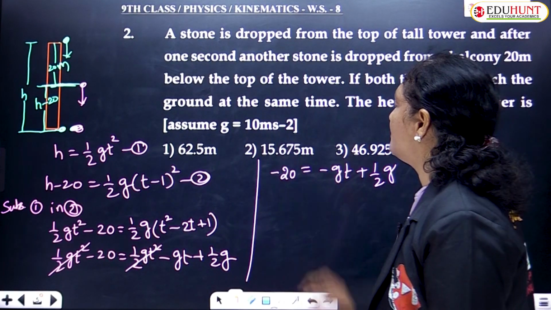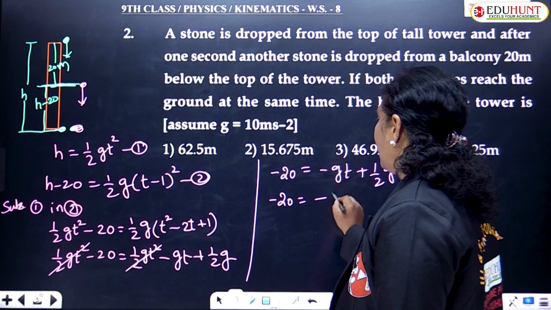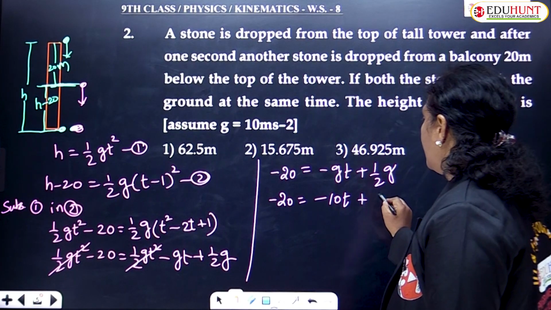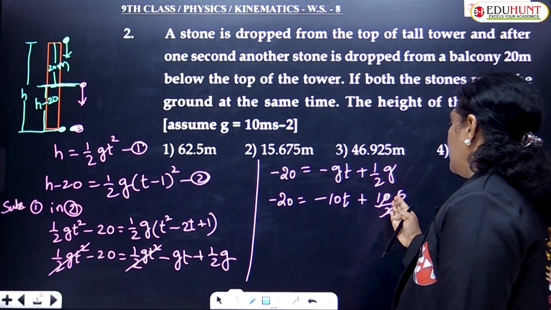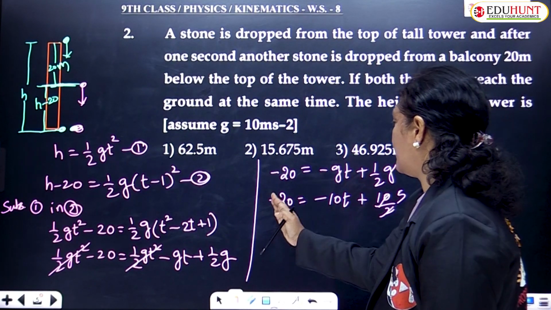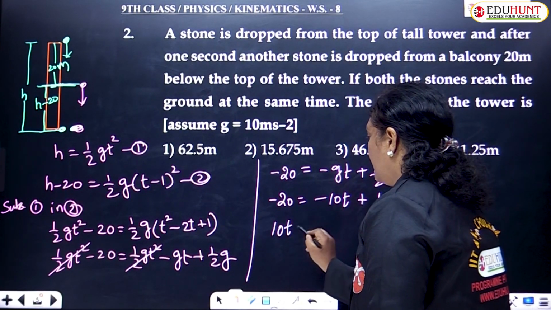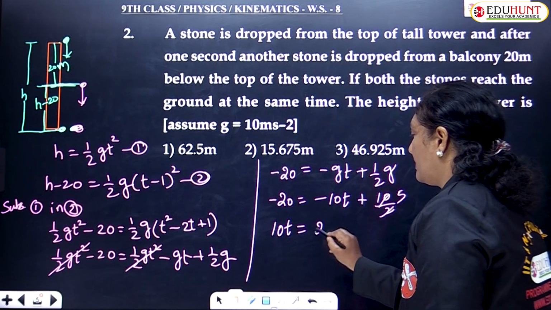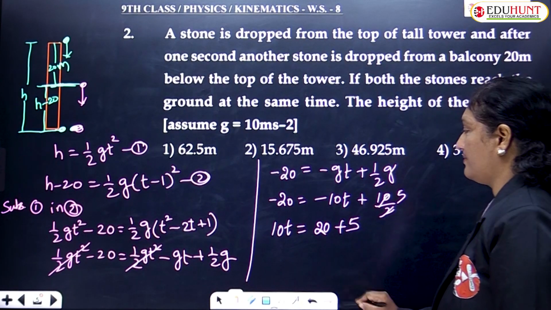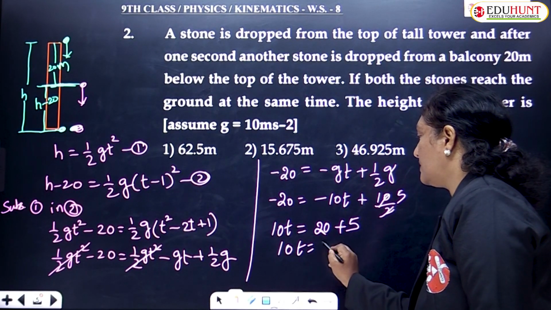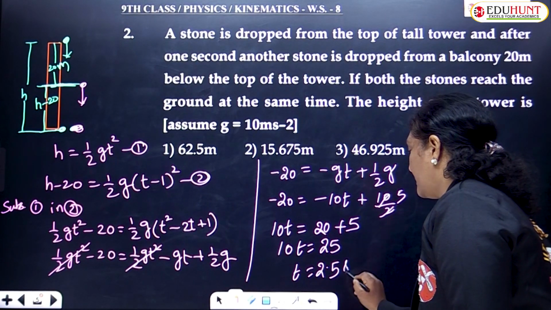But here the value of g was asked to be taken as 10. Hence we have minus 20 equals minus 10t plus g, that is 10 upon 2, that is 5. Okay, bring this minus 20 to the other side, and minus 10t to the other side. Minus 10t, if you bring it to the left side, it will become plus 10t, equals minus 20, to the other side will become plus 20. This is plus 10t and this is plus 20, and already left is 5. So we have 10t equals 25, or t was found to be 2.5 seconds.